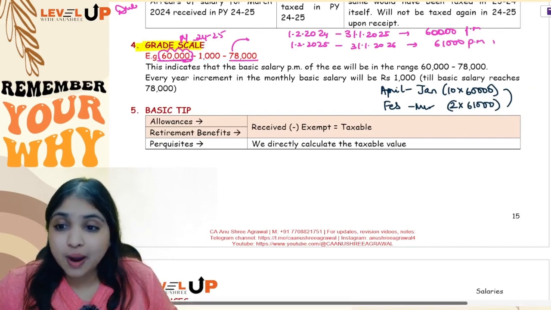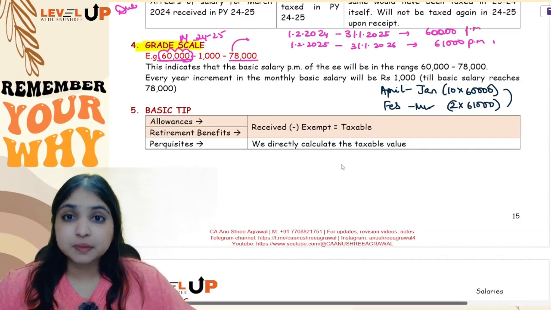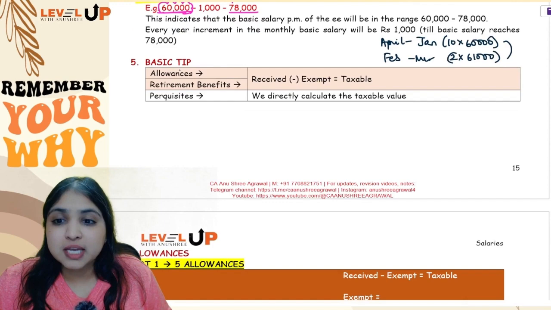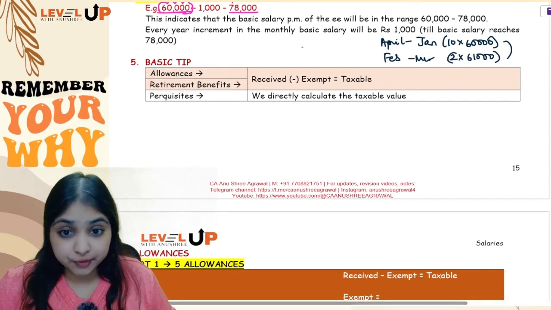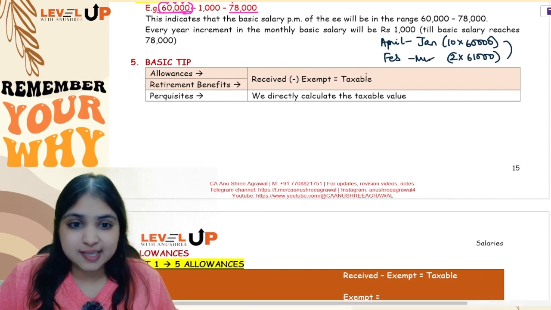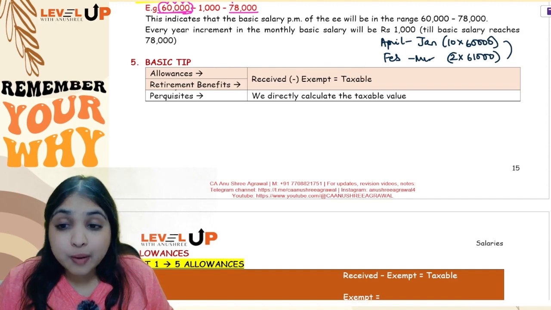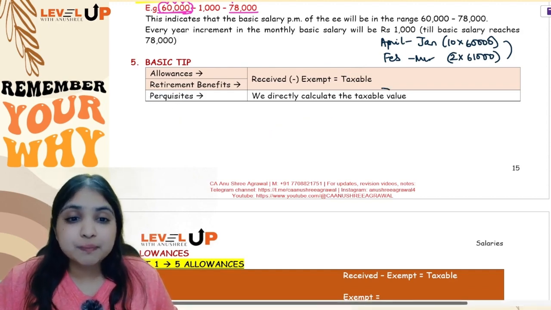Now I'll move on to the fifth concept. One very important tip that you should remember throughout your salaries head of income. For allowances and for retirement benefits, you will see how much your assessee received. Out of that, how much is exempt, the balance will be taxable. Received minus exempt, balance will be taxable. However, for perquisites, you will straight away compute the taxable value.